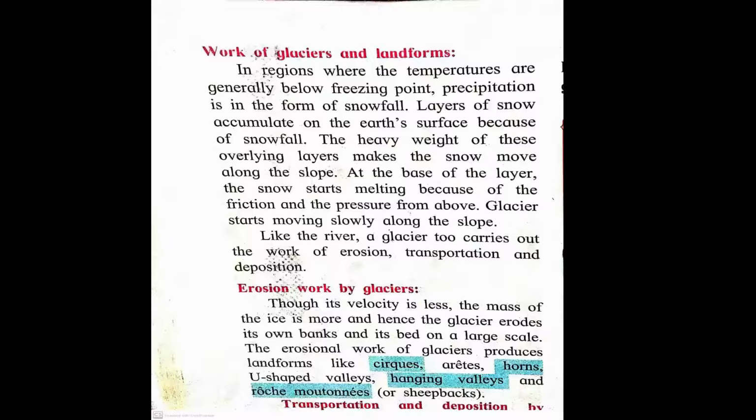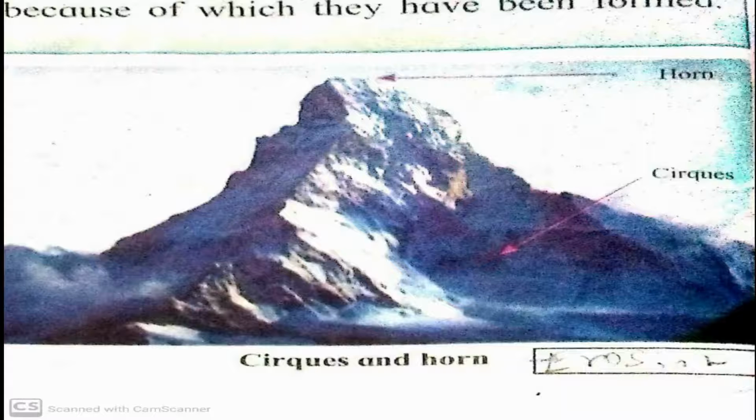Now let us see what landforms are produced by the erosional work of glaciers. They are cirques, arches, horns, U-shaped valleys, hanging valleys and roche moutonnées or sheepbacks. These are the landforms created due to the erosional work of glaciers.